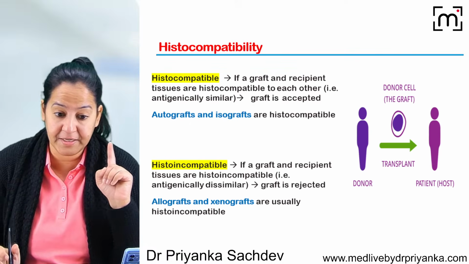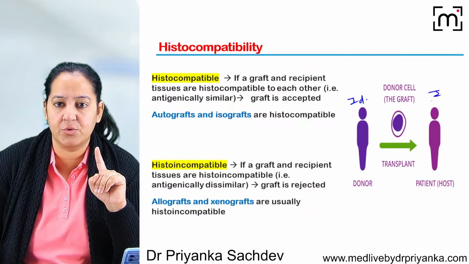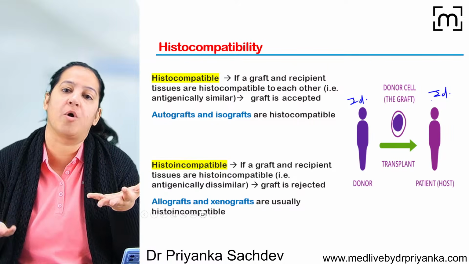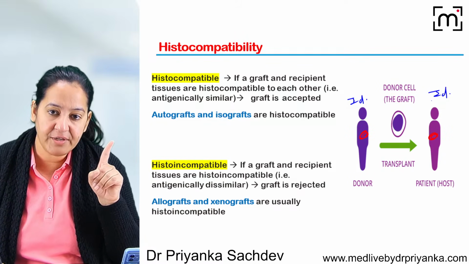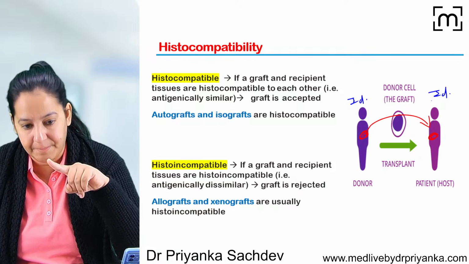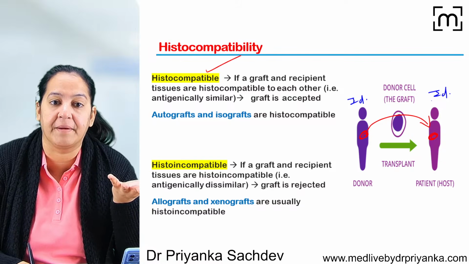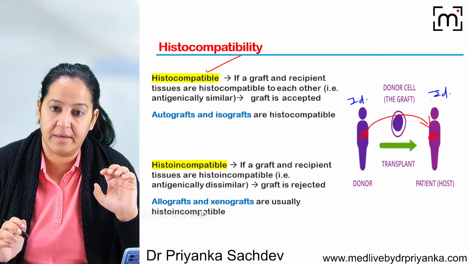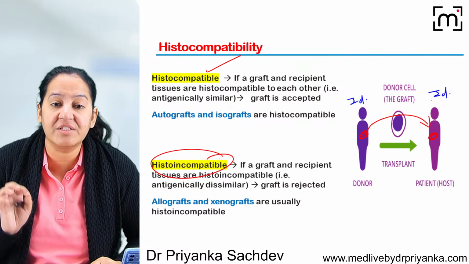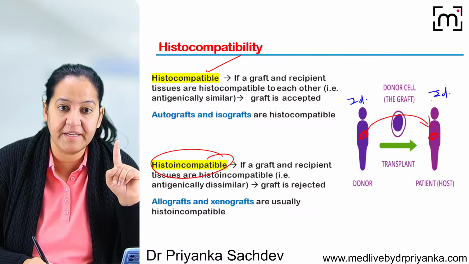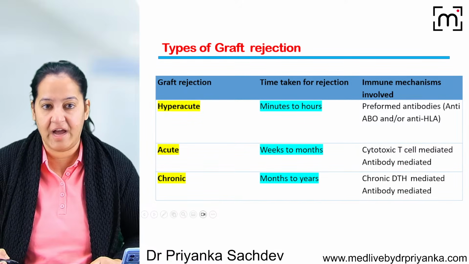Now what is histocompatibility? Histocompatibility means, if both of them are identical twins, these two are histocompatible. It means the antigens present on this are the same as the antigens present on this. So if you take a graft from one person and transplant it to another person, antigenically the graft is the same. The body will not reject it. It is known as histocompatible. It is only possible in the case of identical twins. And for all other human beings who are not identical twins, it will be histo-incompatible, in which the chances of rejection are there. So histocompatibility is seen in autograft and isograft, but histo-incompatibility is seen in allograft and xenograft. I hope you all got it.